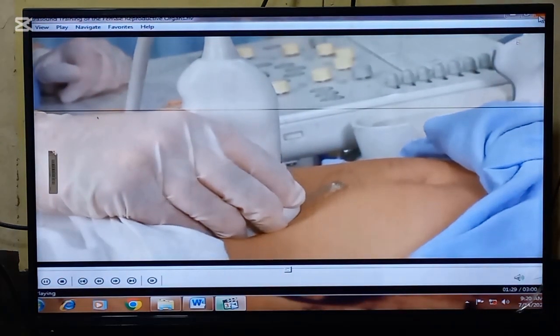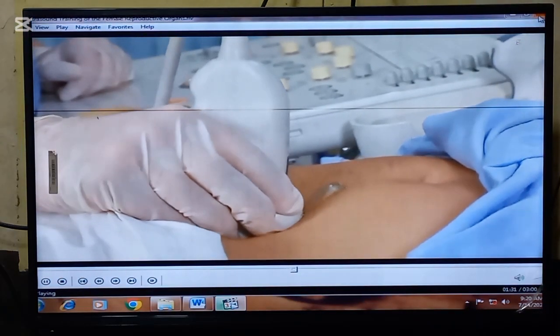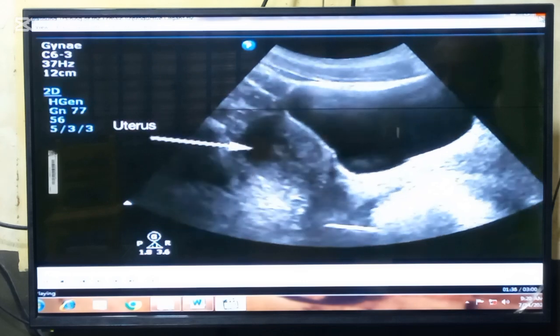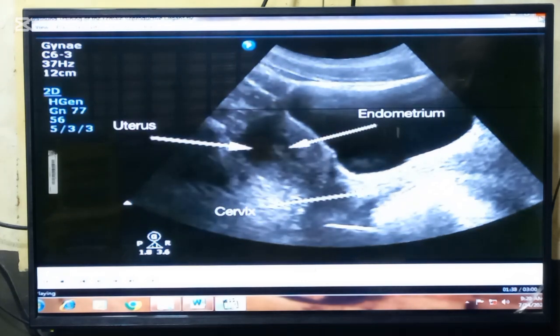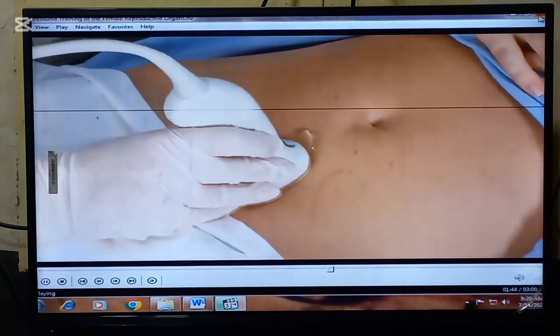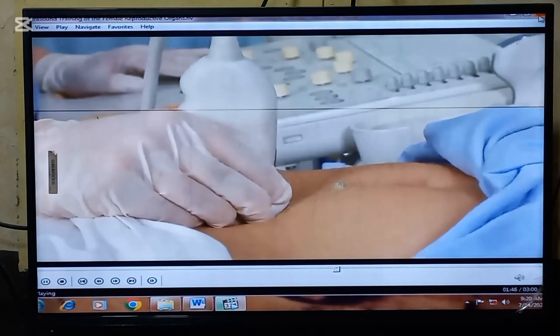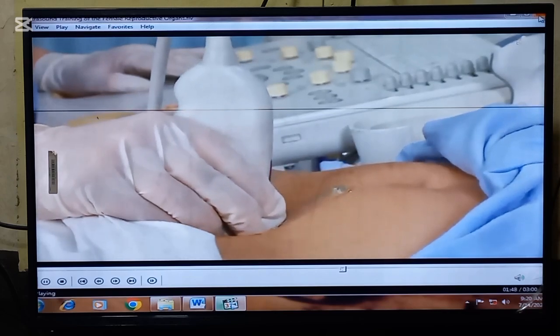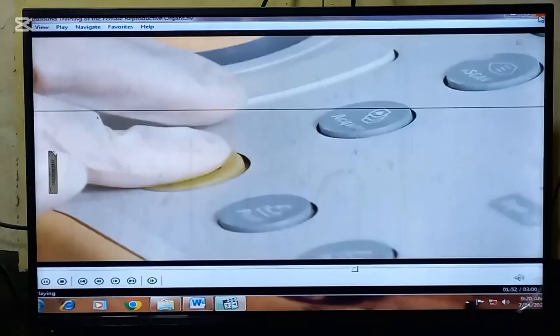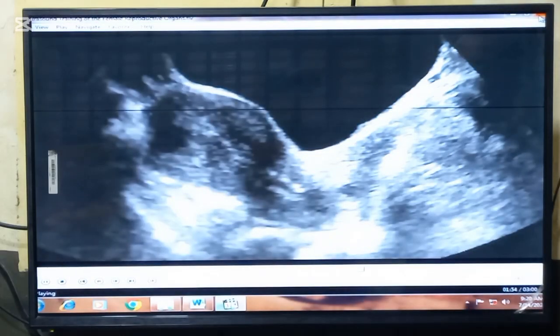Begin with the longitudinal plane scanning through the full bladder. Manipulate the transducer until a suitable image of the uterus, endometrium, cervix, and vagina is obtained. Starting with the midline uterine image, manipulate the transducer towards each side in turn and assess the uterus past its margins to the adnexa. Freeze the optimized image of the uterus as required.